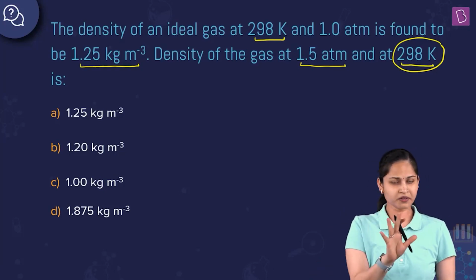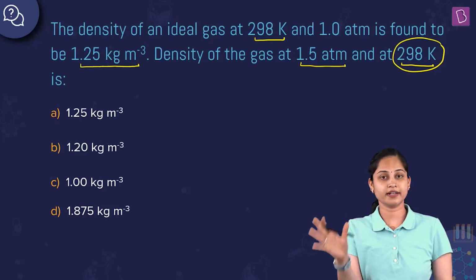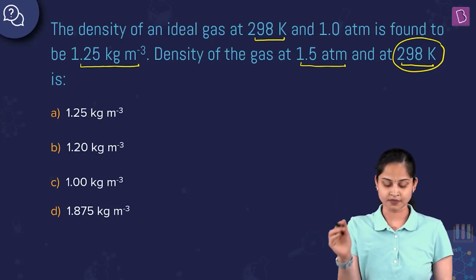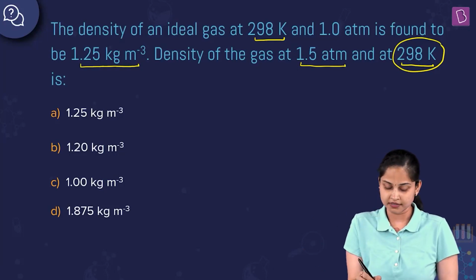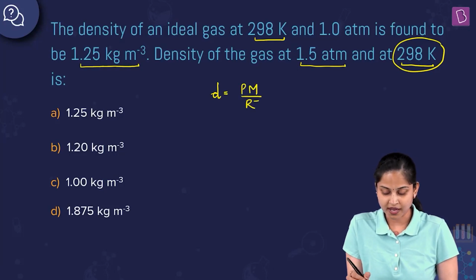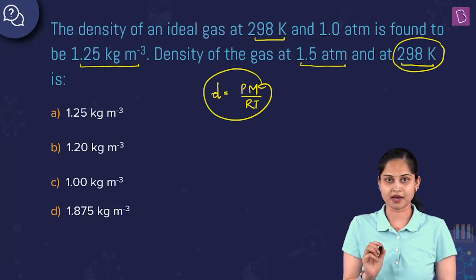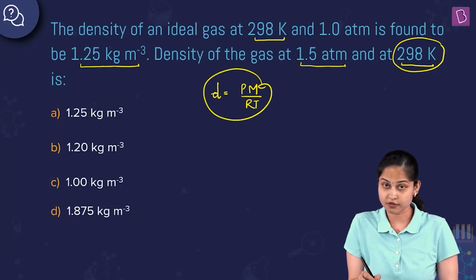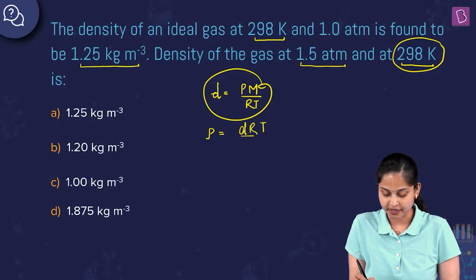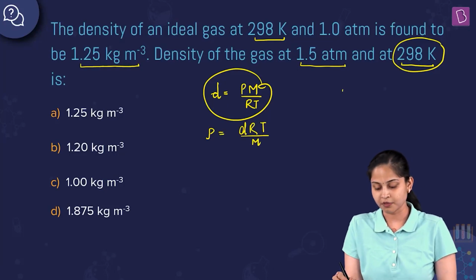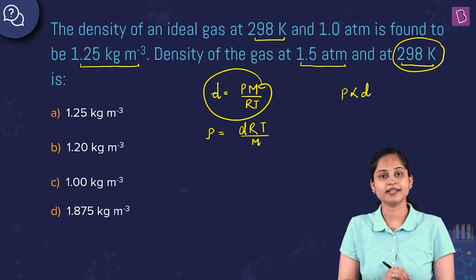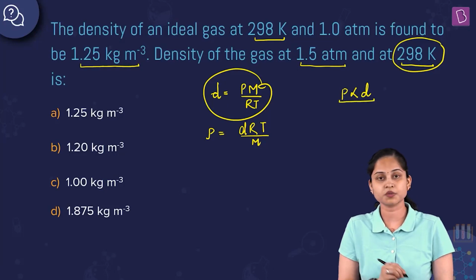So, one relation we know for an ideal gas is between pressure and density. That is, density d equals PM by RT. This we have studied in the chapter states of matter. So we can also write it as pressure P equals dRT by M. I can also write it like this. Which means, from both the expressions, pressure is directly proportional to density.